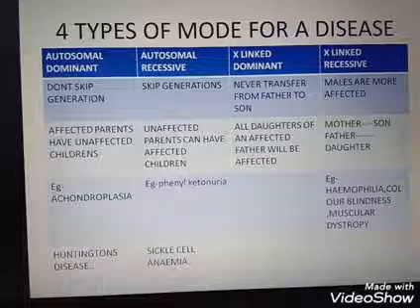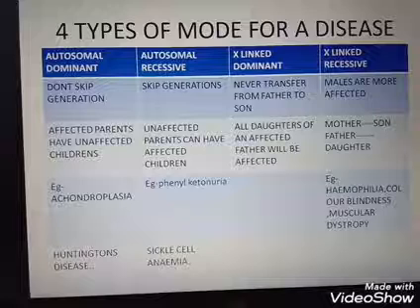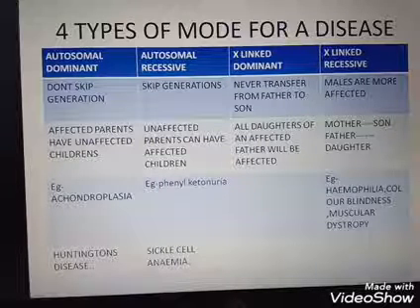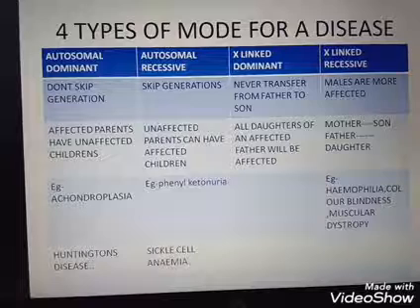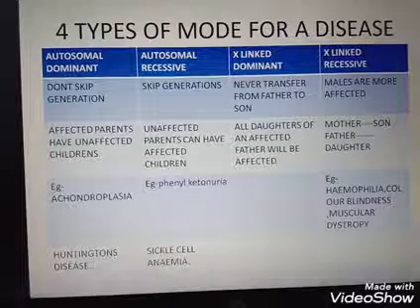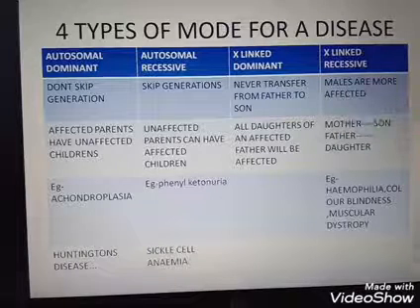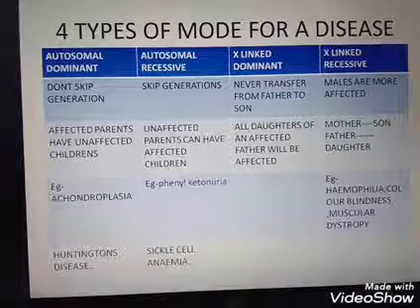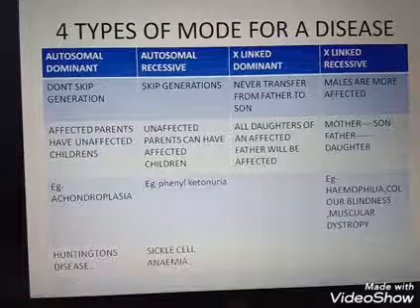X-linked recessive. Here the males are more affected. From the mother, the trait is passed to the son, and from the father, the trait is passed to the daughter. Clear? Males are more affected.